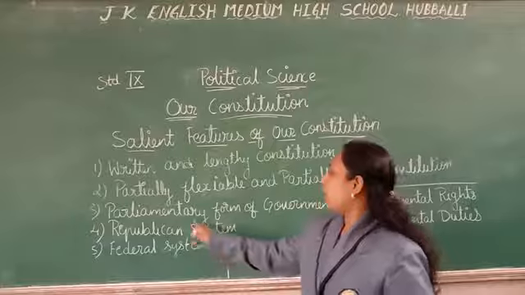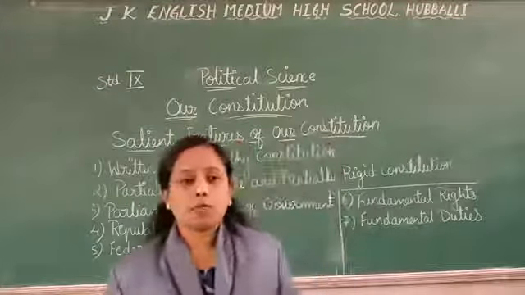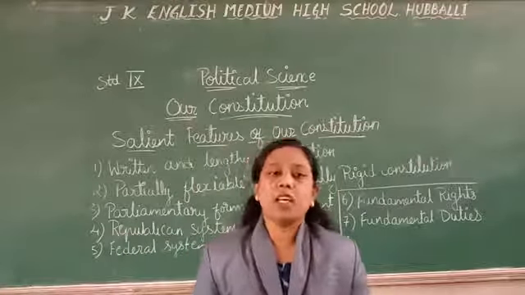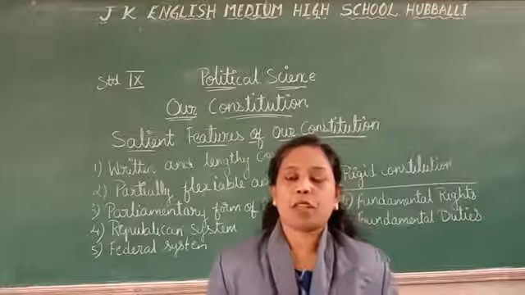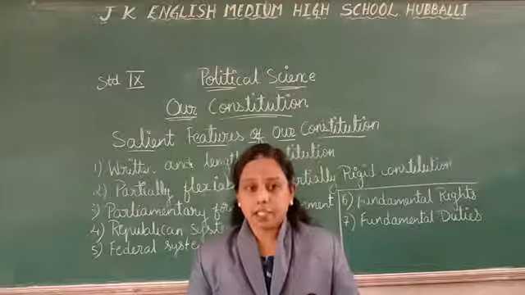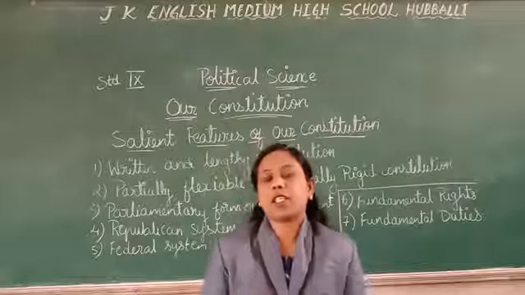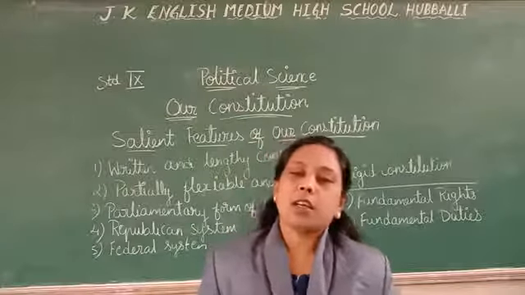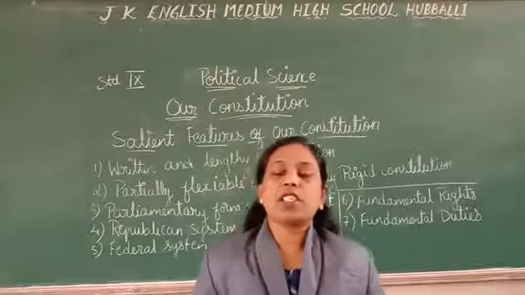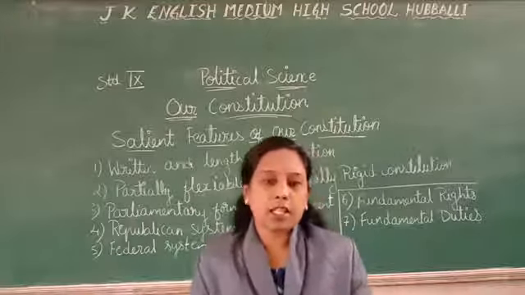So the next one, the parliamentary form of government. The sovereign power of a nation is laid in the elected parliament. In whose hands is the power? The ones who are elected with the majority votes, in their hands the power is there. The executive is responsible to the legislature at the central and the state level.